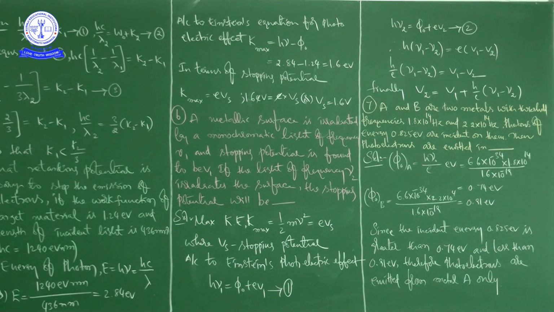If the light of frequency nu2 irradiates the surface, the stopping potential will be? So these are two different situations. The major concept is the same, but there are two different cases, right? That he is asking.